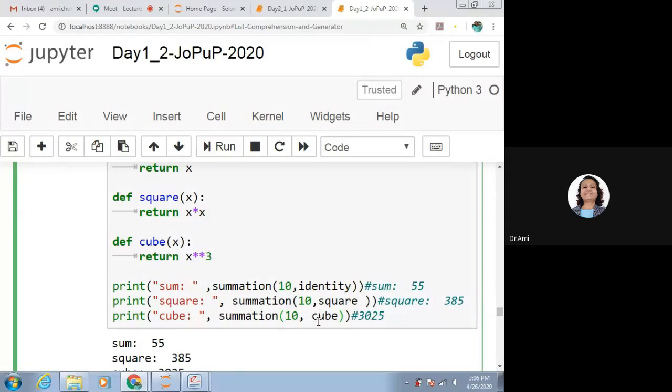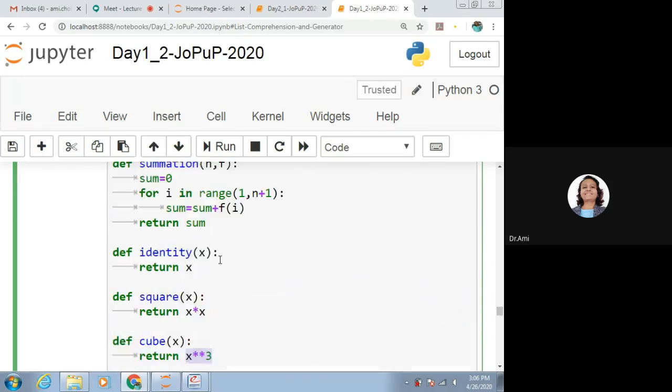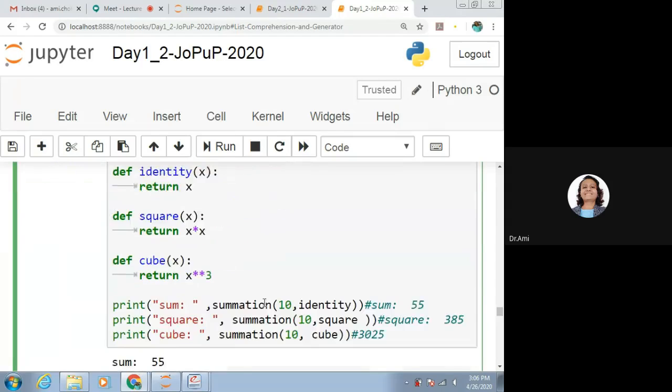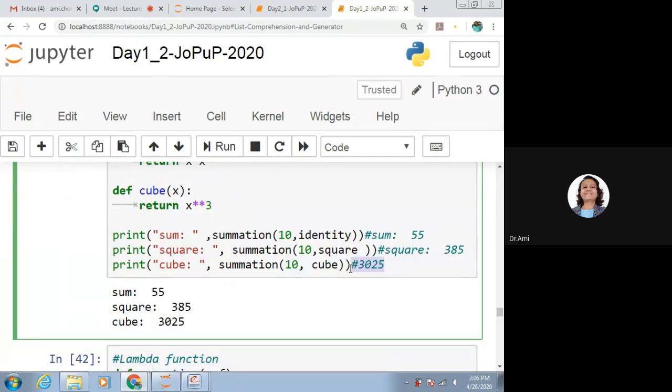And same way for cube, that is x raised to 3. So if 1 is given, 1 raised to 3, 2 raised to 3, 3 raised to 3. That way we are calculating cubes and we are doing summation in the summation function. So summation of all cubes, and that we will get as a result.